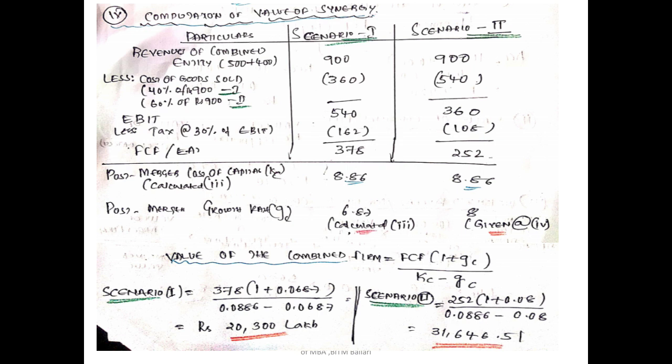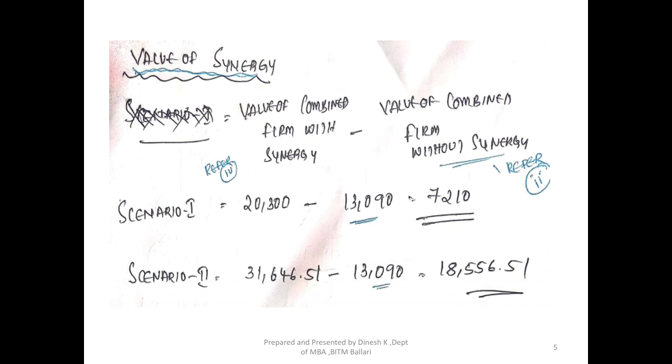Open bracket 1 plus the growth rate of 8%. By taking this growth rate into consideration, we will calculate the value here, and we will get the value for scenario 1 and scenario 2. Now we need to know the value of the synergy. How much is the overall synergy benefit, with and without synergy?